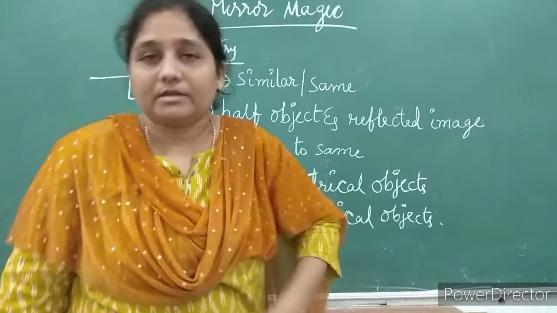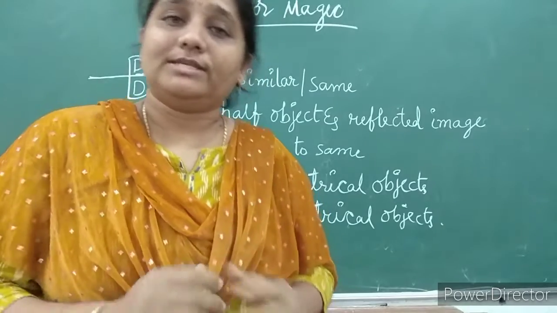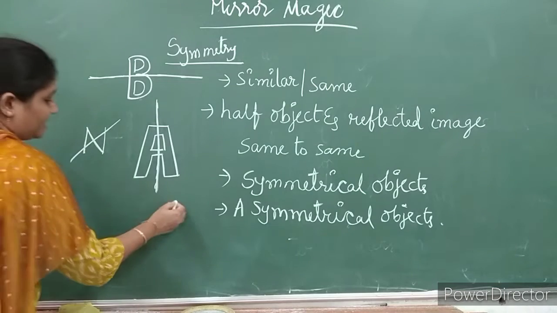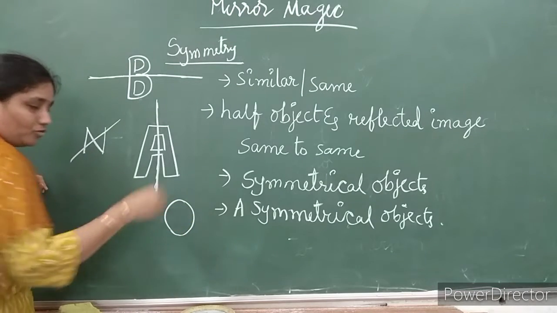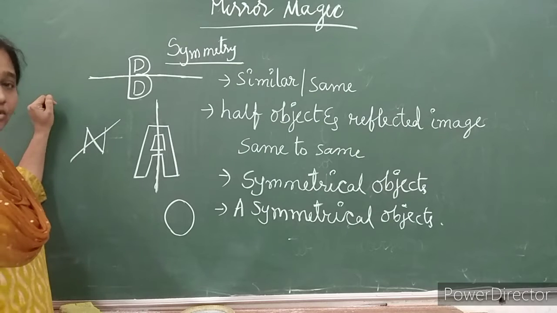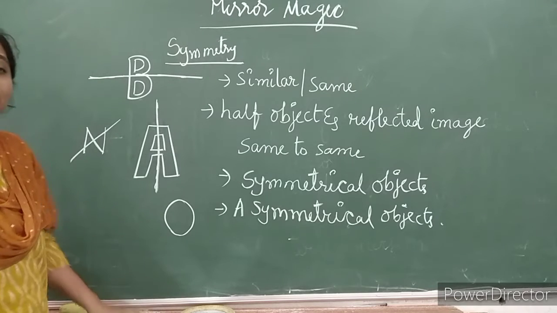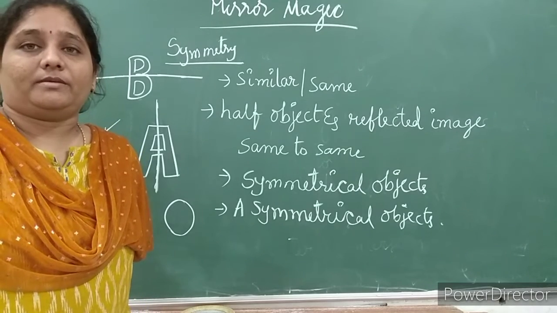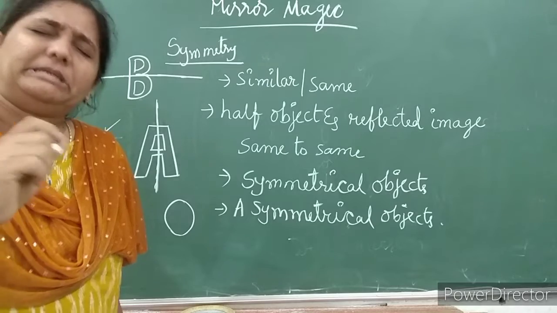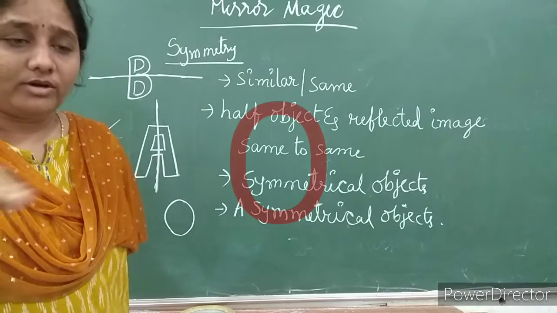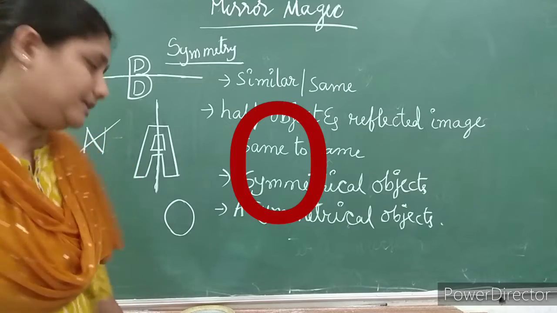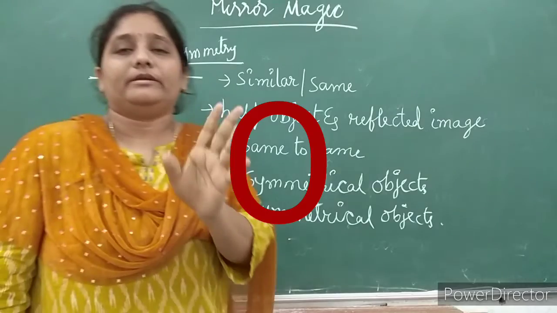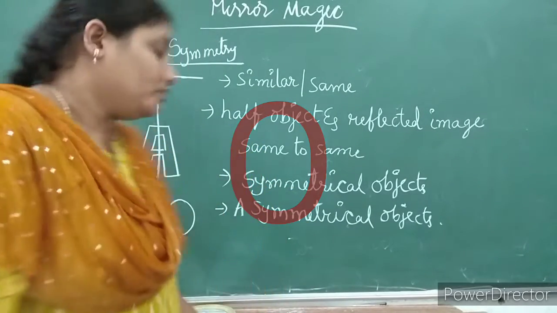Like that, so many letters are there in our English alphabet which are following symmetry and which are not following symmetry. But now I'm going to introduce a letter that is your O. In case of this O, we are saying it is a perfectly symmetrical letter. The word perfectly is saying that in any angle, either straight, horizontal, or in a cross section, if you cut this particular O, it is exactly divided into two photocopies.